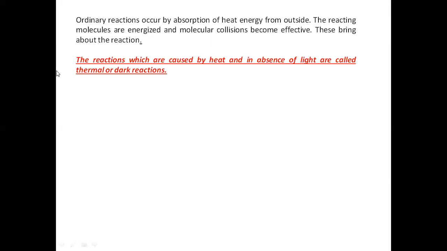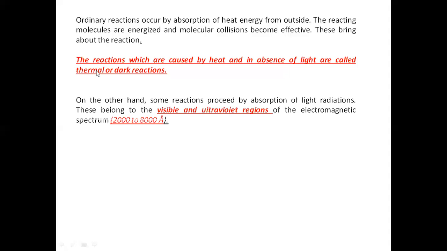So the reactions which are caused by heat and in the absence of light are called thermal or dark reactions. That means any reaction that occurs in the presence of heat and in the absence of light is called a thermal or dark reaction. On the other hand, some reactions proceed by absorption of light radiation. It means they are not initiated by heat, they are initiated when they absorb a particular light radiation, and these are not called thermal or dark reactions.